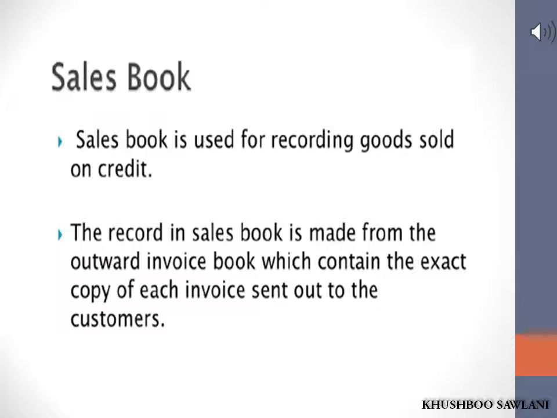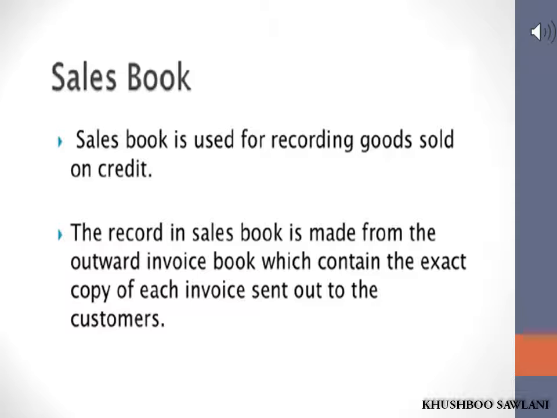Now comes the sales book, a subsidiary book which is used for the purpose of recording the sale of goods on credit. In any business, the credit sales of the goods in which it deals are recorded in the sales book. Cash sales transactions and asset sale transactions are not recorded in the sales book. These types of transactions are recorded in the cash book.